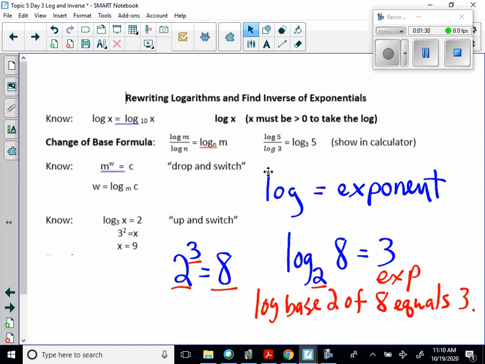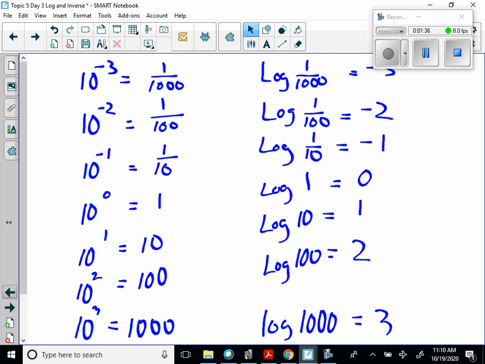Now, when we look up here, just a second, I'm going to go back a screen. When we look at just this pattern, let's just take a look at this pattern. 10 to the negative 3 is equal to 1 over 1,000. 10 to the negative 2 is equal to 1 over 100. 10 to the negative 1 is equal to 1 over 10. 10 to the 0 is equal to 1. 10 to the first power is 10. 10 squared is 100. 10 cubed is 1,000.